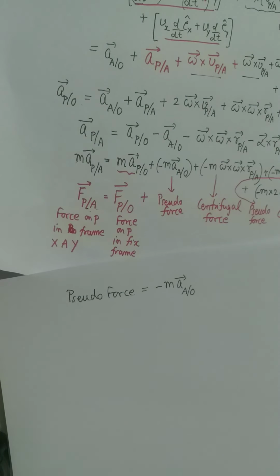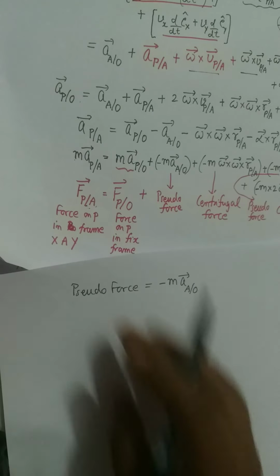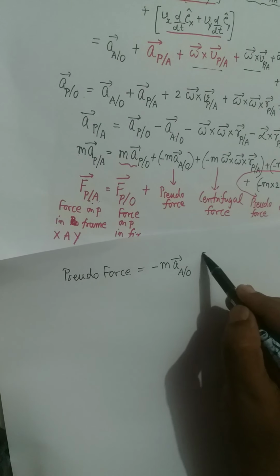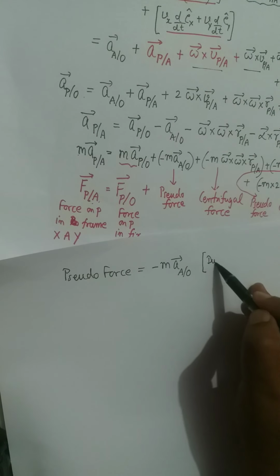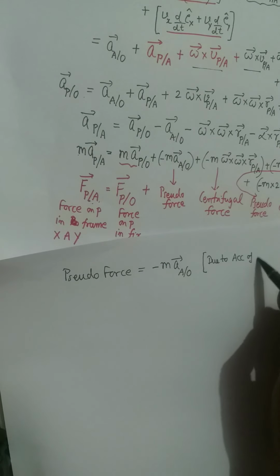You can tell that the pseudo force is due to acceleration of the origin of the coordinate system. Right, so here it is pseudo force. You can specify the reason. It is due to acceleration of origin A.